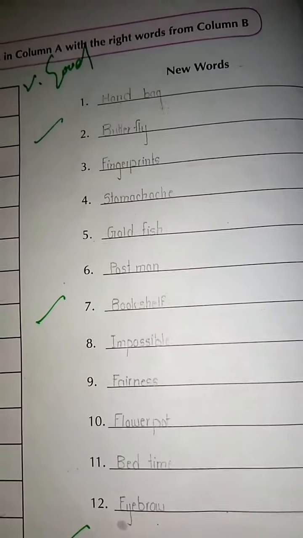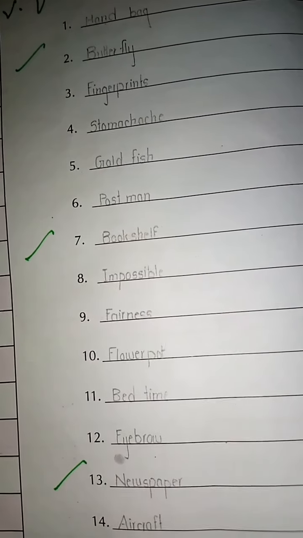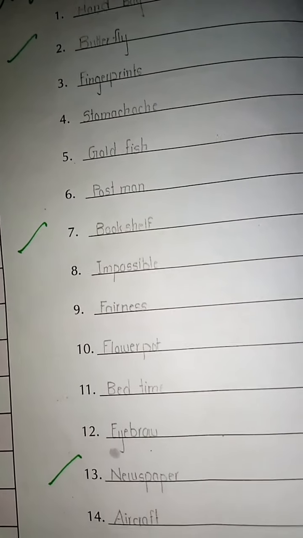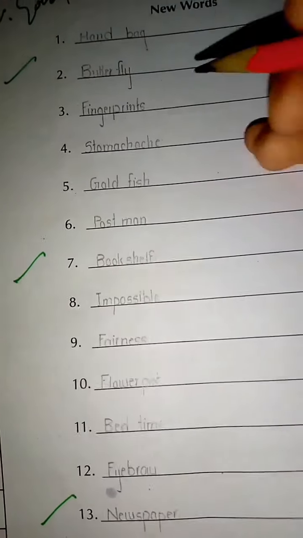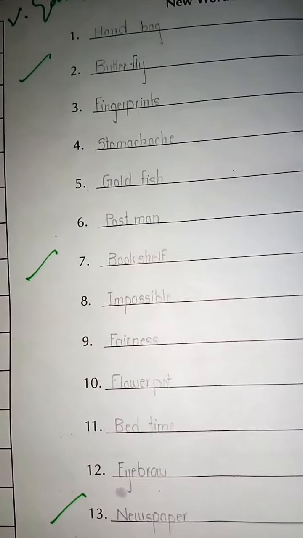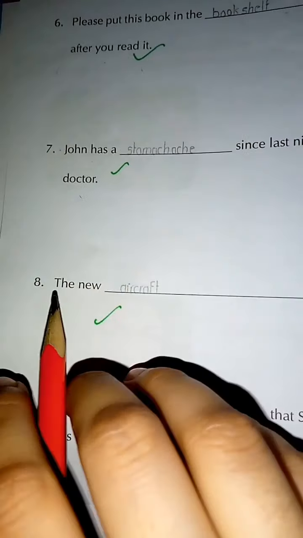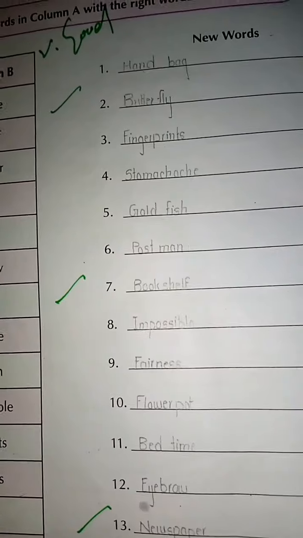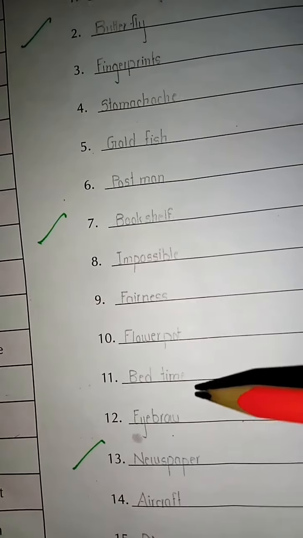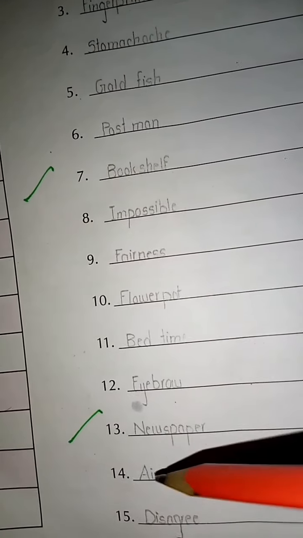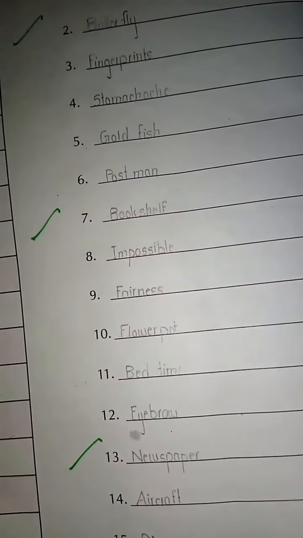So we are going to find the new word for that blank, and that is stomachache. Then number 8, the new dash flies very fast. Find the new word for it. Aircraft. Aircraft is more suitable for this blank.